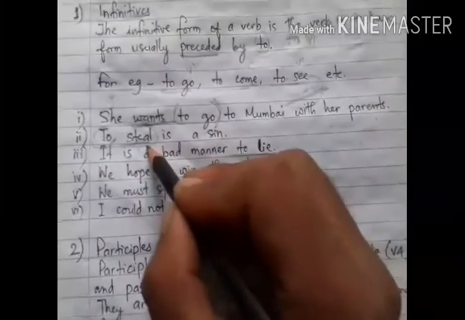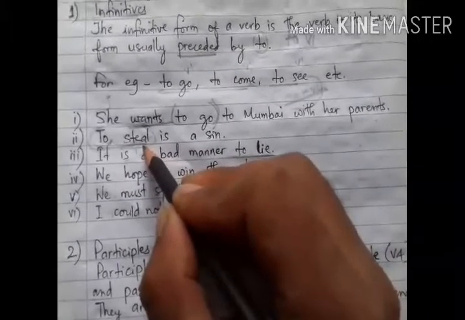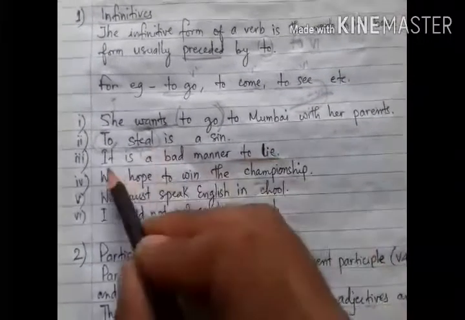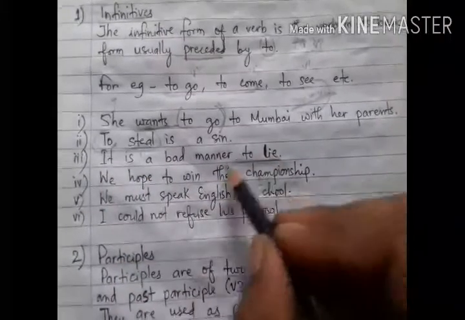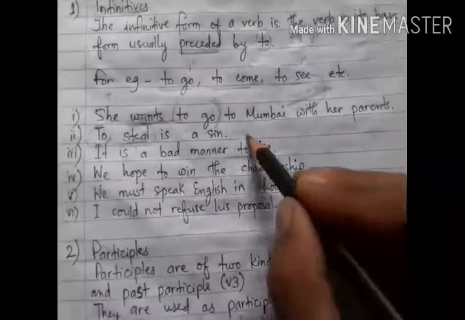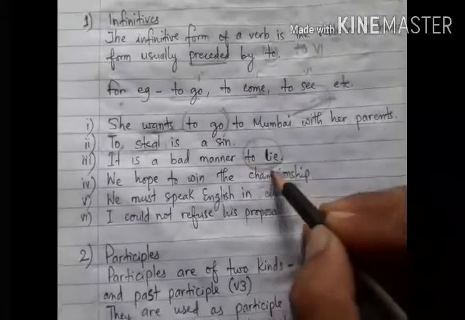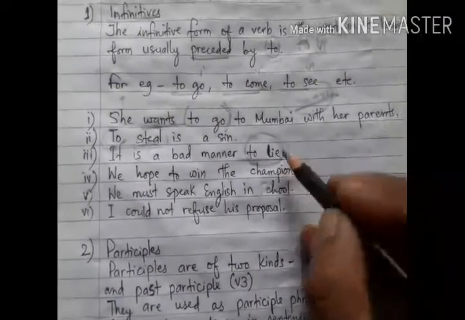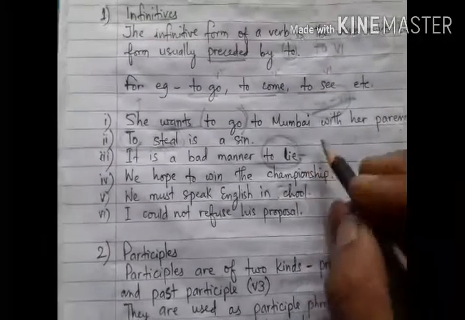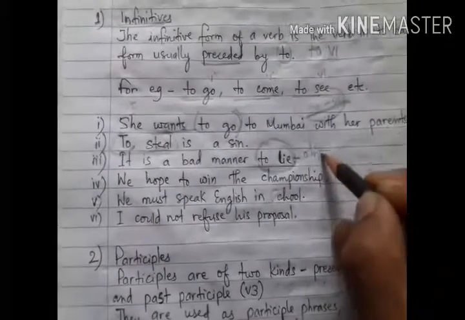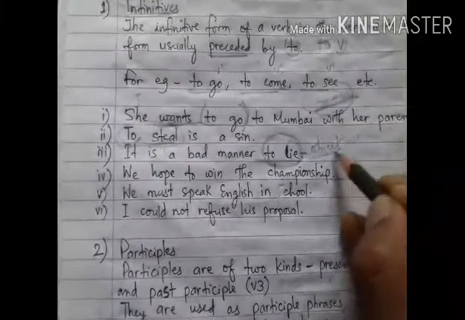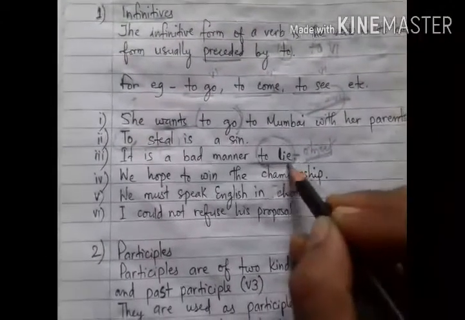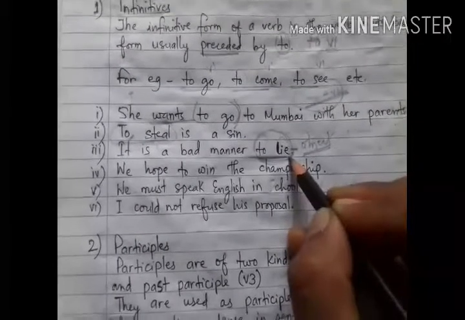So it is a non-finite verb. And what kind of non-finite verb? It is an infinitive. Okay, it is a bad manner to lie. What is a bad manner? To lie. So to lie is a verb, but being a verb here, though it gives us the sense of a verb, it is used as the object of the sentence here. Because when we ask what after the verb, then we will get the object of the sentence.